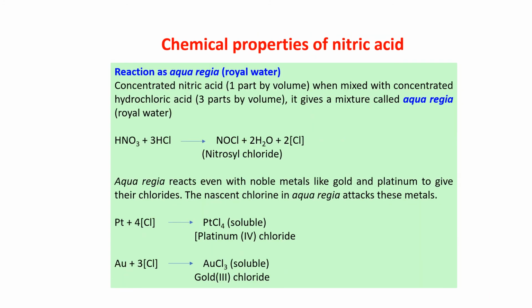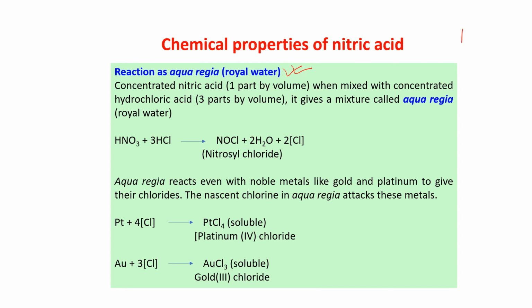Now, one very important property of nitric acid, that is nitric acid acts as aqua regia, which is also known as royal water. What is aqua regia? All you know about aqua regia, it is a very strong acid. That aqua regia has the capability of dissolving silver, gold, platinum also. This type of metal which is very unreactive. Now, what is aqua regia?